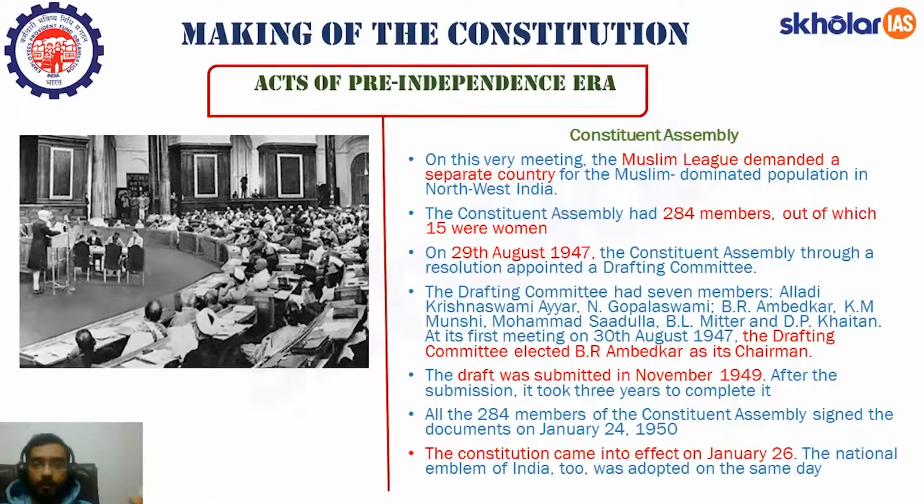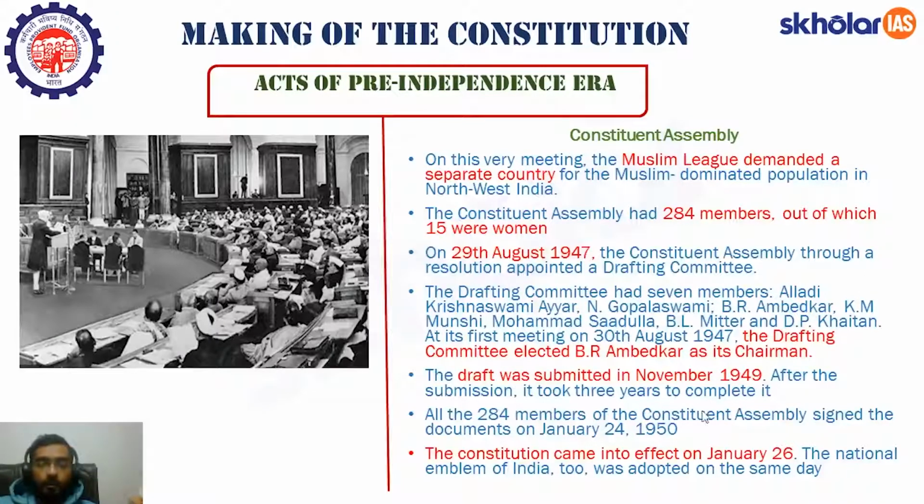So I hope this is clear to all of you. Let's go through these facts once again. This Constituent Assembly had 284 members, out of which 15 were women. The drafting committee was constituted on 29th of August 1947. Its first meeting was held on the very next day, that is 30th of August 1947. In this meeting, B.R. Ambedkar was elected as the chairman of this drafting committee. This draft was submitted in November 1949.